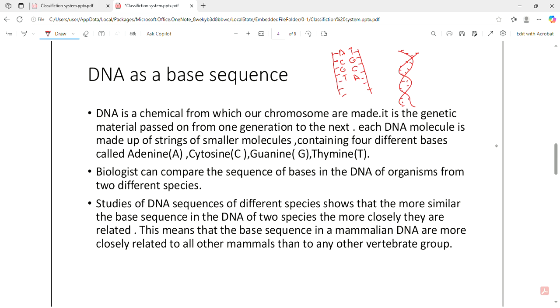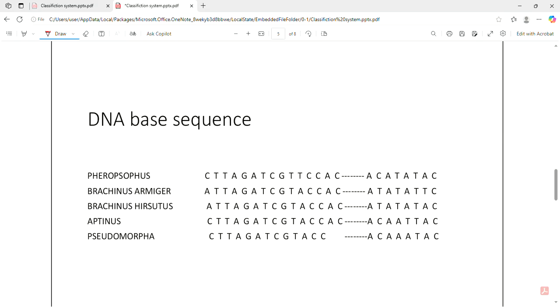Biologists can compare the sequence of bases in the DNA of organisms from 2 different species. Studies of DNA sequences of different species show that the more similar the base sequence in the DNA of 2 species, the more closely they are related. This means that the base sequence in a mammalian DNA is more closely related to all other mammals than to any other vertebrate group.